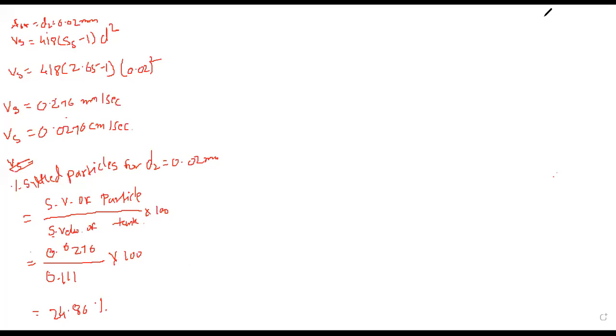And if they are smaller than that, there will be a different percentage. Understood how to find out this? I hope understood. If not, just ask me. If you understood, please let me know.